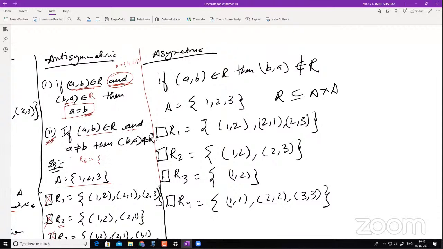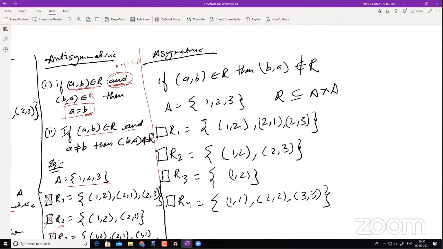Part 2 is basically the same thing as part 1, the definition of antisymmetric. Now let's understand. That was something I gave as (1, 2). Now if I give something like (2, 2), can you use this definition here? If (A, B) belongs to R, yes, it does, and A is not equal to B. This AND condition is not satisfied here. So you will switch to the very first definition.